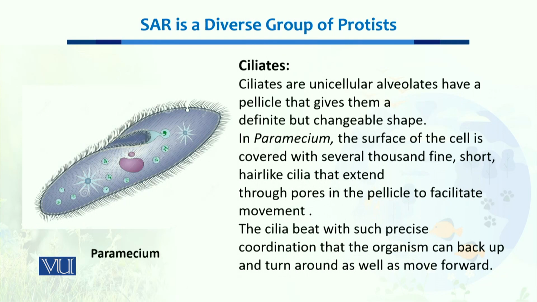in humans. When we talk about the ciliates, the typical example of ciliates is Paramecium, as you can see in this lecture. They are unicellular alveolates, and they have a pellicle which gives them a very typical but changeable shape. In Paramecium, as we can see, the surface of the cell is covered with several thousand fine and short hair-like structures, which are called cilia. They extend through pores in the pellicle to facilitate the movement of these organisms.